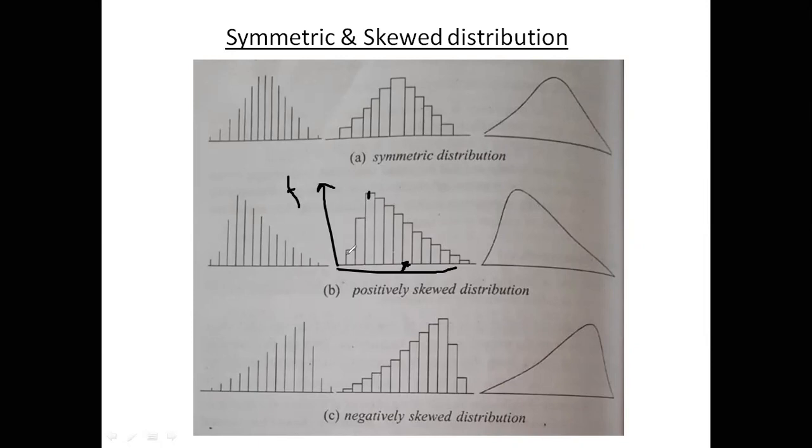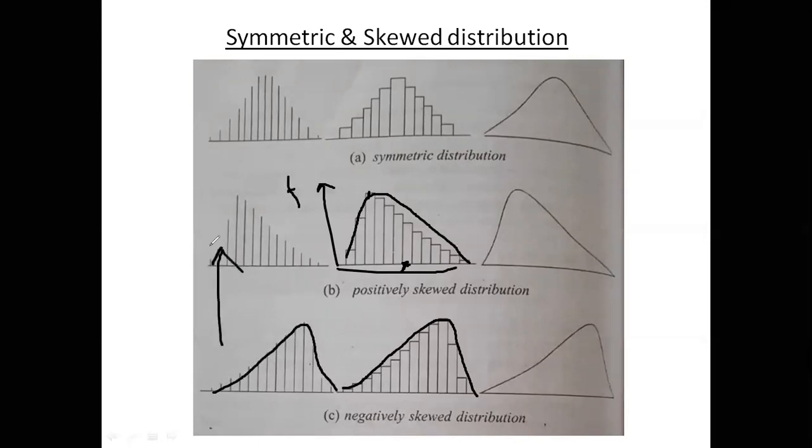See this pattern distribution, positively skewed like this. Similarly, you get the negatively skewed. Or rather, you can write this: the frequency along the y-axis, and the corresponding class interval value along the x-axis. You see this calculation.